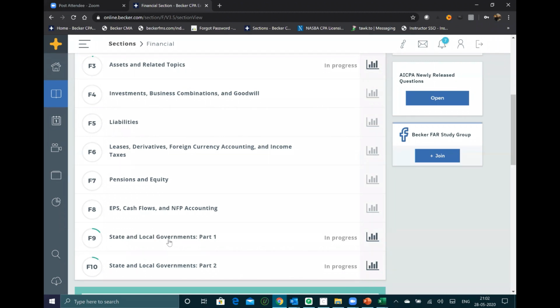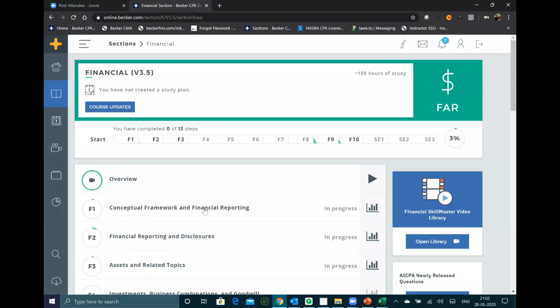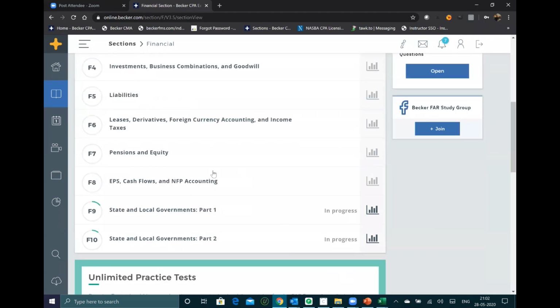One day before the exam in FAR, do all the journal entries, write down in each and every chapter the journal entries, important points, important concepts in each and every module. That is how you will master the FAR section. Journal entries are heavily tested in FAR, right? Revenue recognition, leases, F8, F9, F10, these are some of the important chapters which are there in FAR and which need to be studied a lot before you write the exam. So this is one day before the exam of FAR, right?